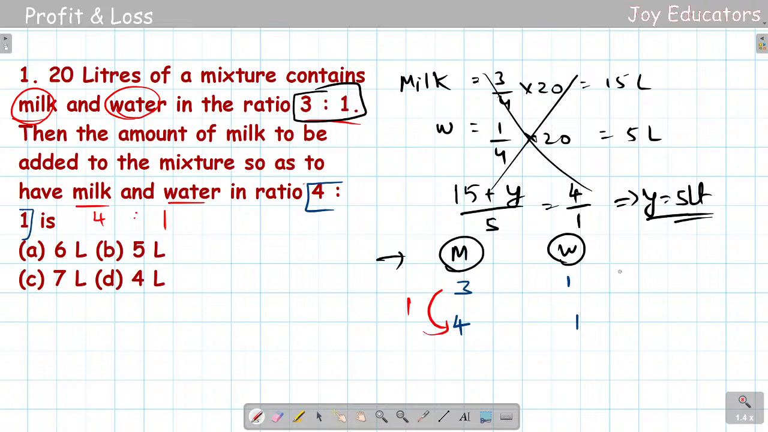So for 4 liters of water, I'll be getting 20. That means water is equivalent to 4. So we need to make it 20. To make it 20, I need to just multiply by 5. So for 4 units, it will be 20 units. So for 1 unit, it will be 5 liters.